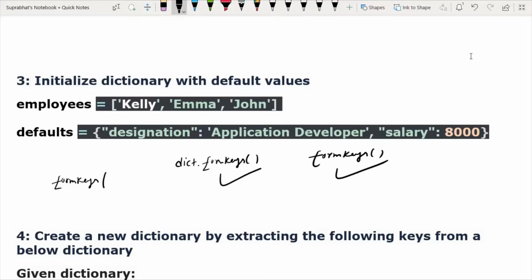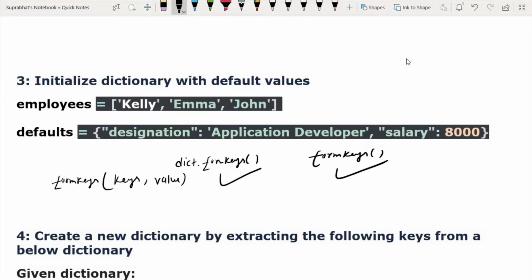In the fromkeys method we have two arguments. One is keys and the second one is the default value that we want to give. So the question is: initialize the dictionary with default values.